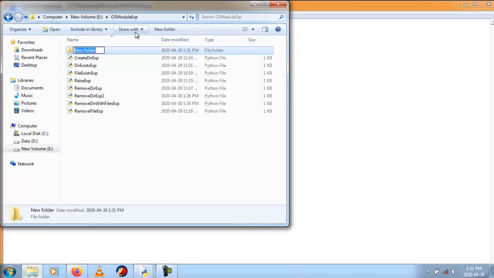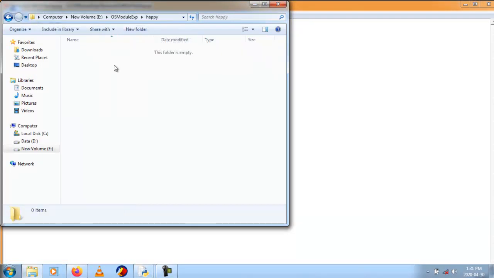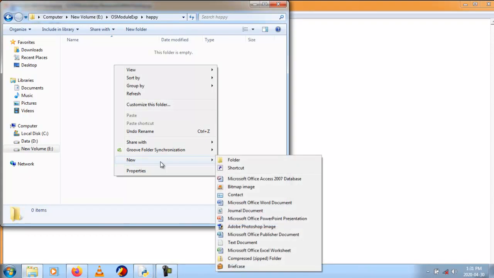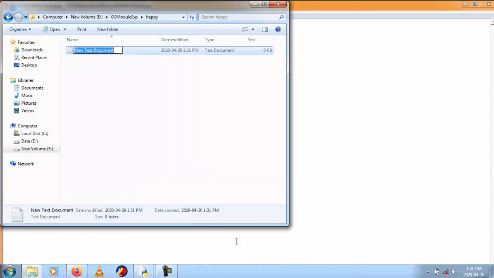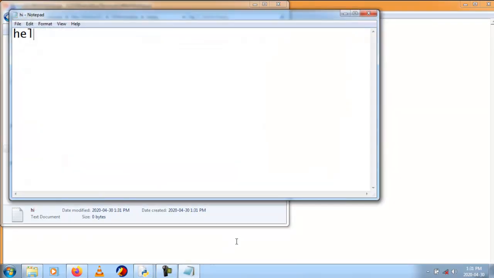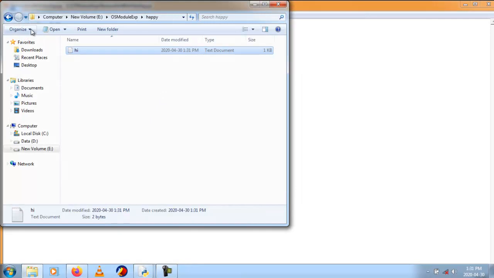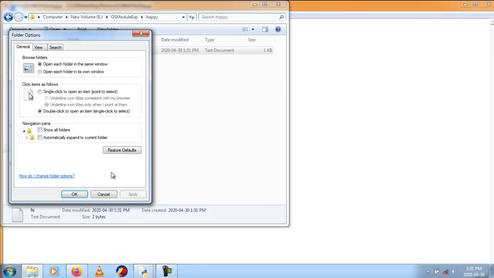Now I will create the directory happy again, and I will create some text files here. New text document, let's say hi. One document is created, and I will open the extensions also.